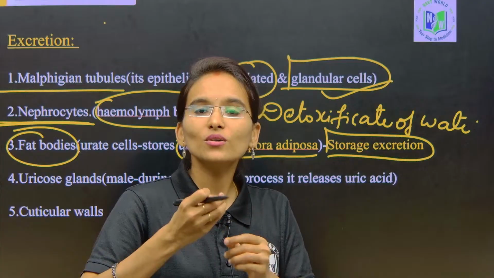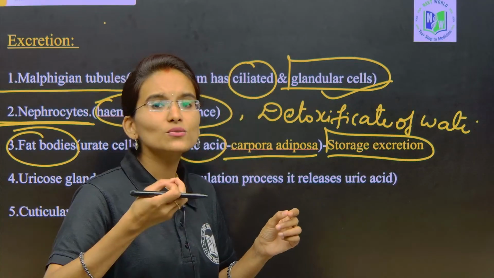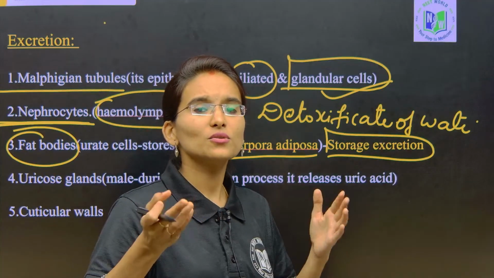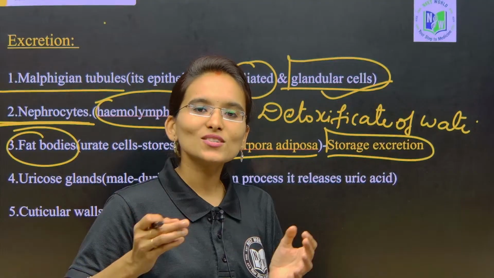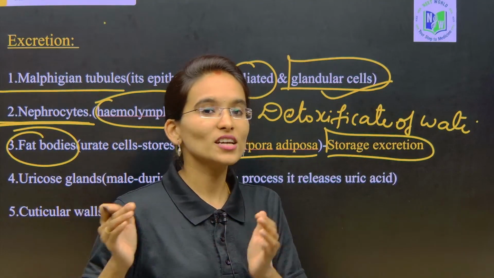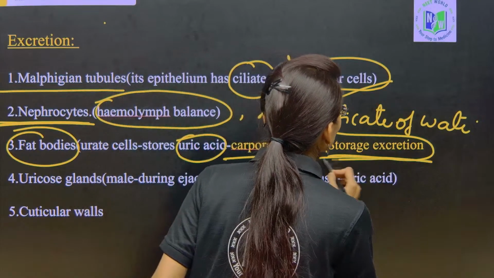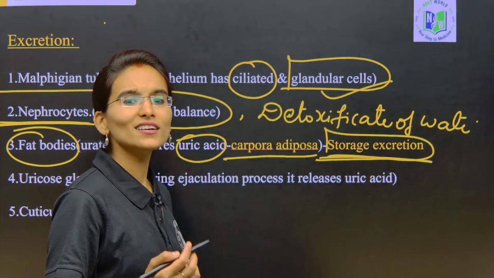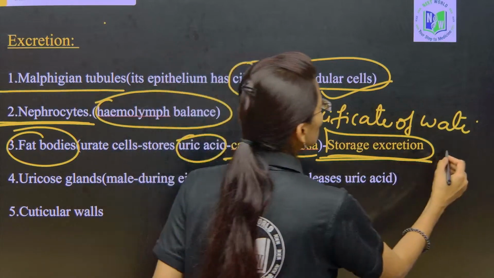Whenever the cockroach dies, all the uric acid, all the nitrogenous waste, is excreted from the fat bodies. This mechanism is called storage excretion, which is repeated many times in IPE for 2 marks.